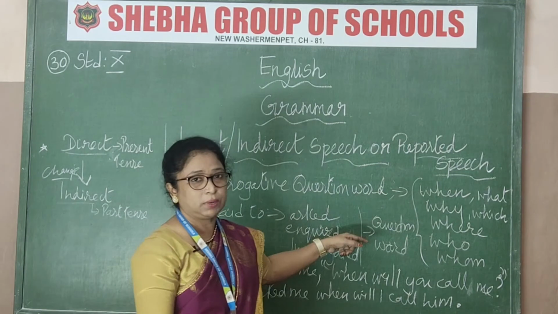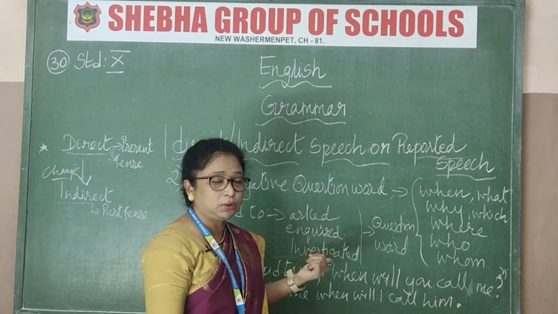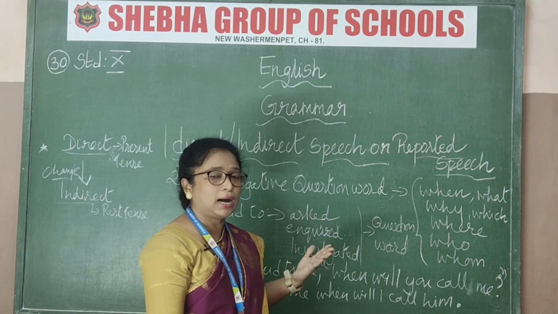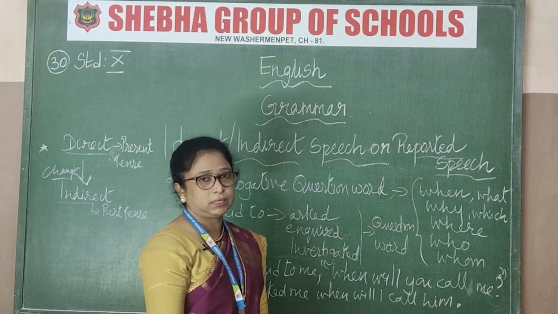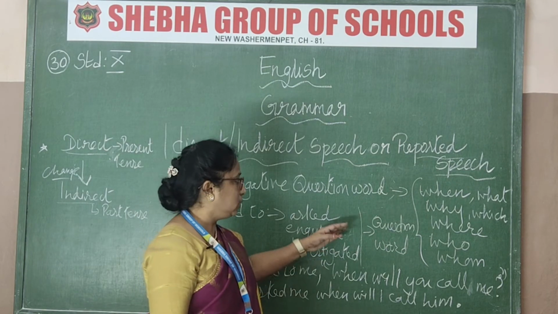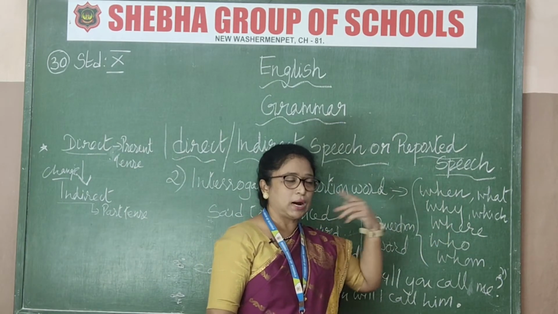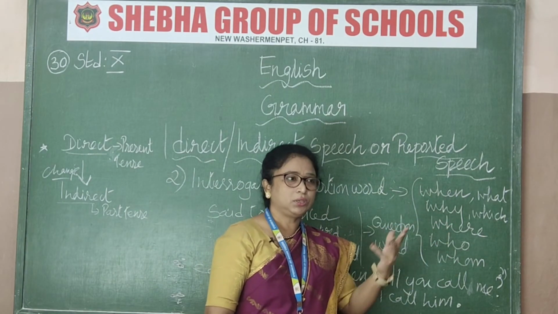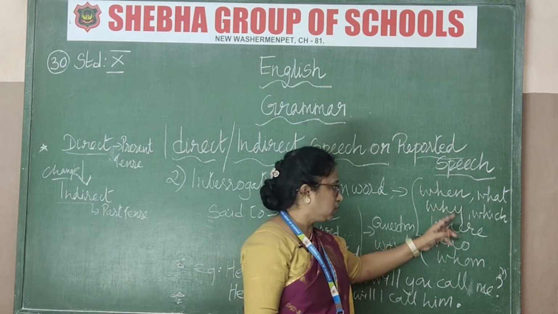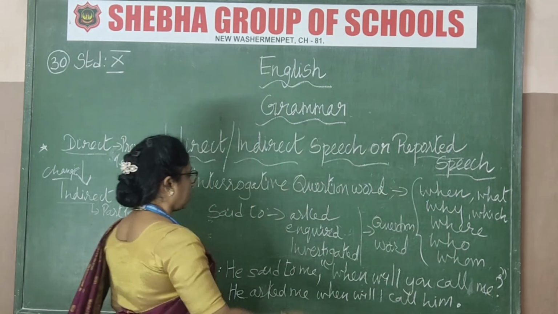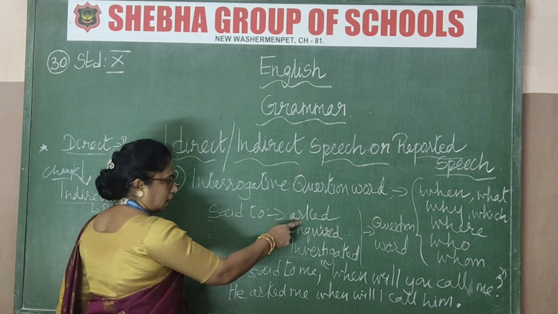Interrogative question word. In that, the previous thing I told you was yes and no questions. There are, can, could, will, all these words, did, does. So here, the question word itself will be given to you. That is how you are asking: when will I come, what is your name, those kinds of words. So that is the question word. Now see, for that, said to again will change into asked only.